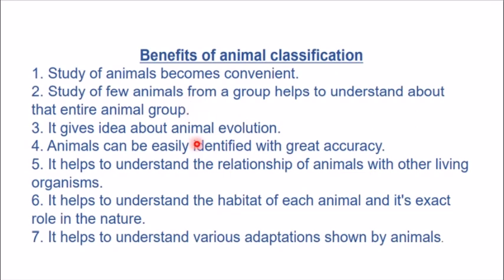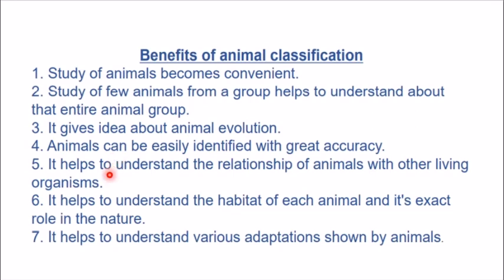We also know about the evolution, like how reptiles were evolved and from what reptiles were evolved, from what fishes and pisces were evolved. So we know more about the animal classification and the evolution. Then we identify them, we have an accuracy of how many organisms are present on the earth, how many are getting extinct, and all these things we come to know.